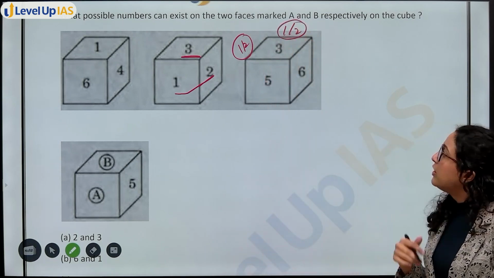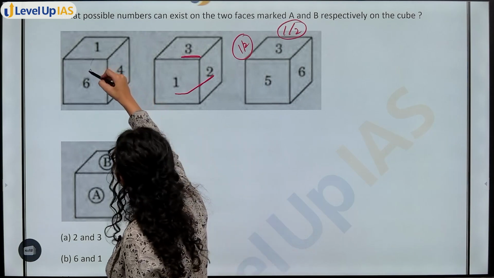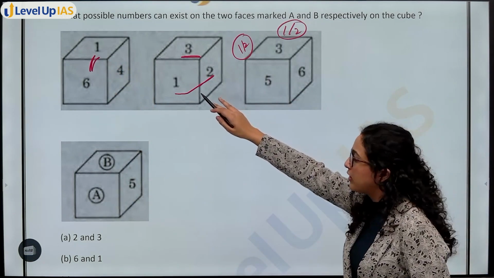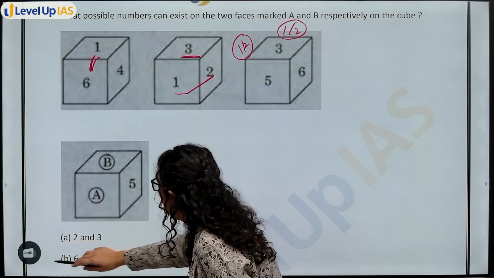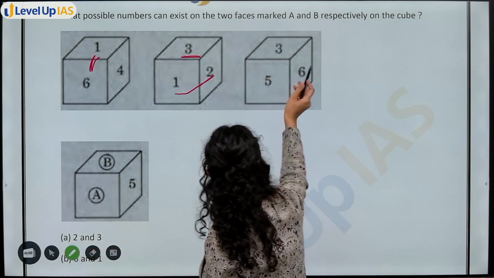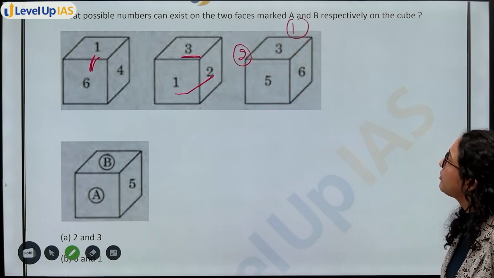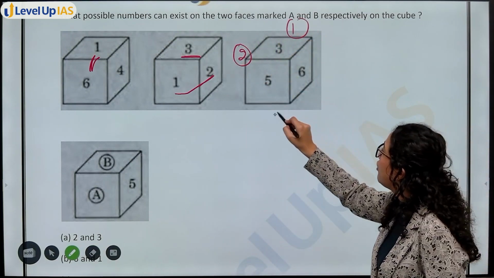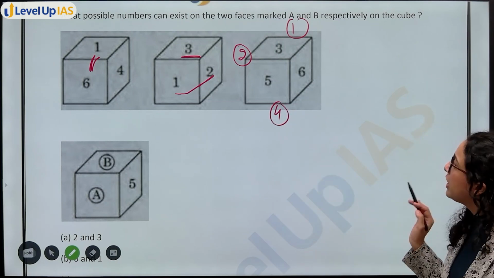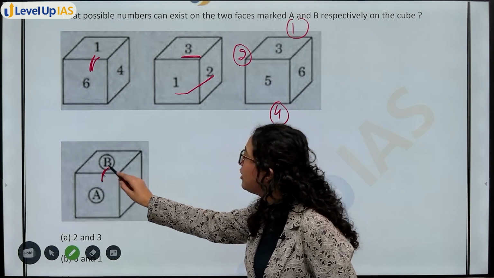ठीक है? Now you can also see that 6 and 1, they are also adjacent. That means 6 के opposite 1 नहीं हो सकता. So can I fix that? Opposite to 6 is 2. 6 के opposite वाले face पे 2 है and 5 के opposite वाले face पे 1 है. That means below 5 number is 4. ठीक है? This is the final arrangement of the cube. अब आपसे पूछा है A and B की क्या value हो सकती है?